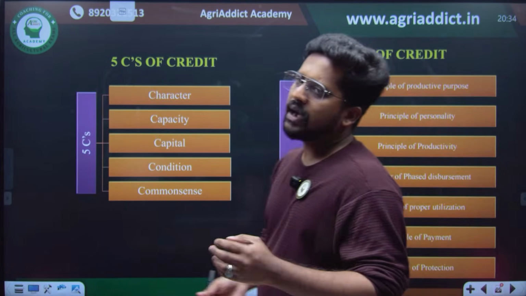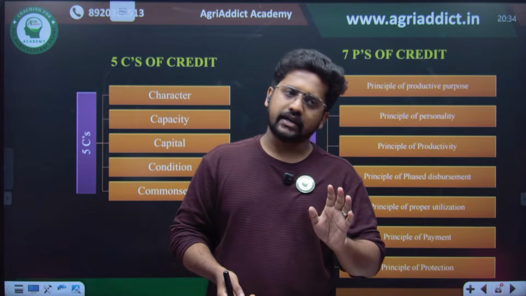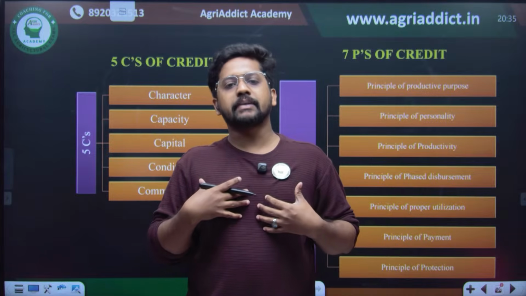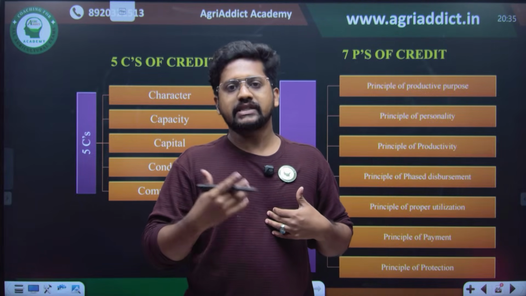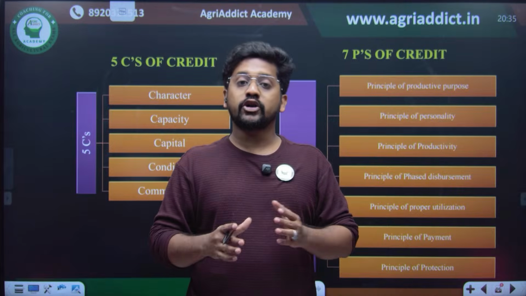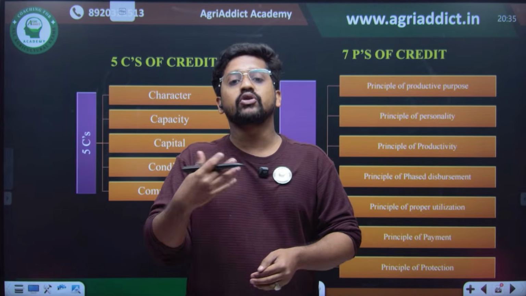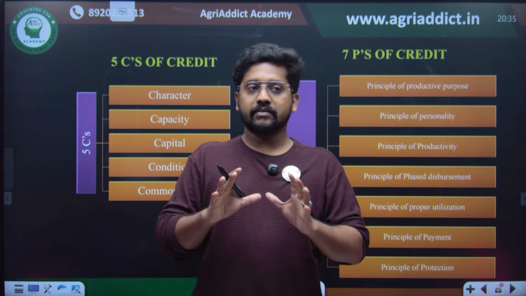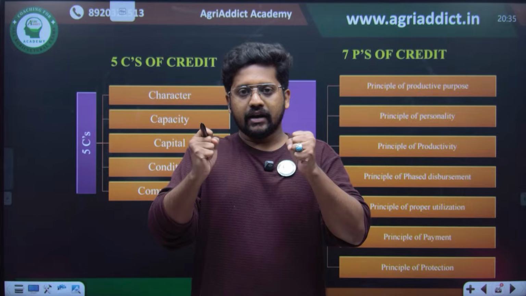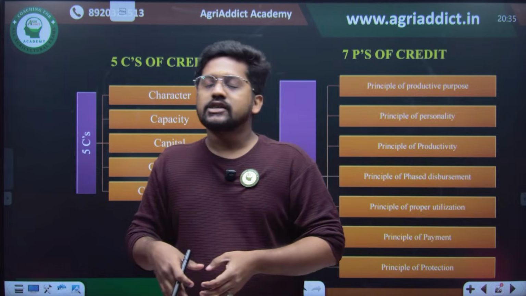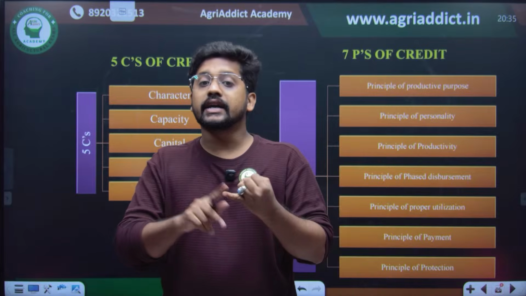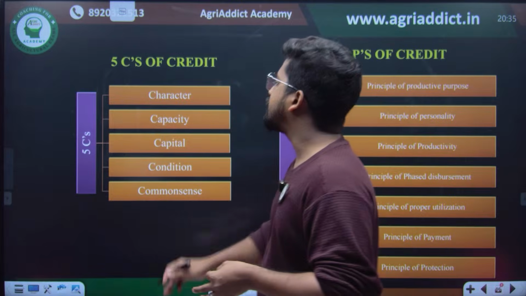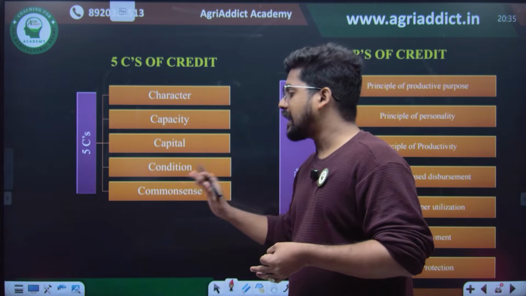So there are some farm credit appraisals or farm credit tests, which include 3R, 5C, and 7P. Imagine that I am the banker, and you are coming to me to get a loan. I want to test whether, if I give you this loan, I will get it repaid. So we check the capacity of the farmer to repay the loan. We use the 3Rs, that is returns, repayment capacity, and risk bearing ability. Then there are the 5Cs: the character of the farmer, capacity, capital, condition, and common sense.